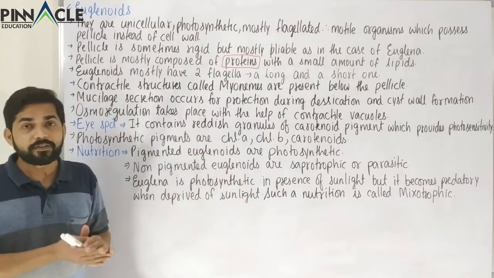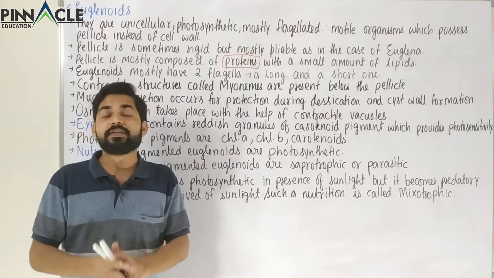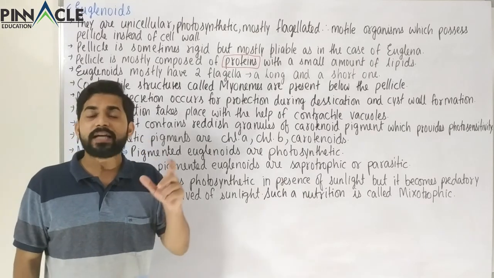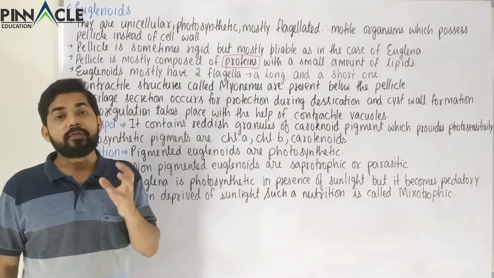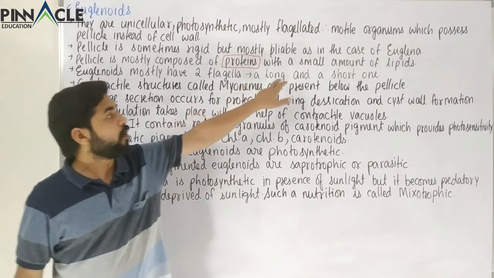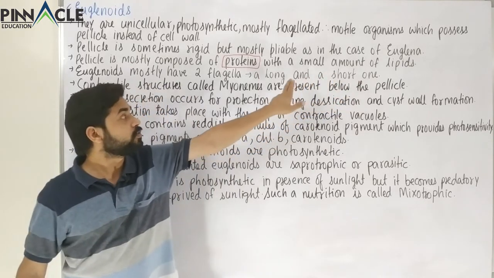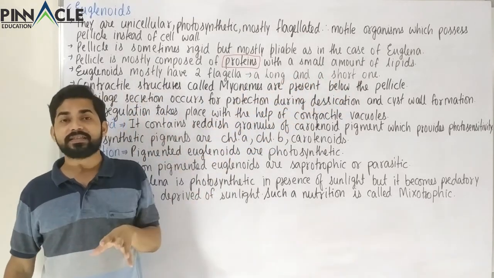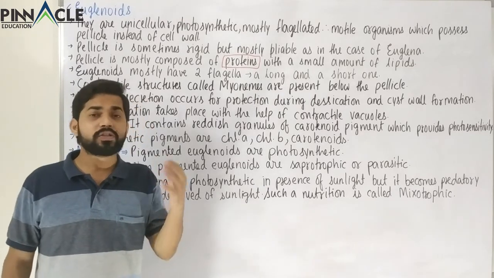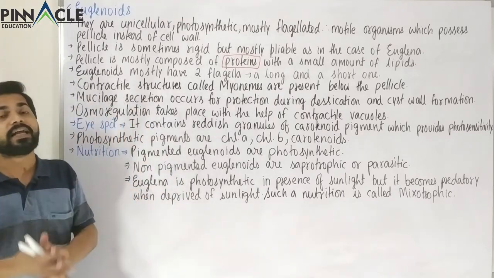The shorter flagellum is attached to the longer flagellum in a region called the paraflagellar body, and that paraflagellar body is also a photosensitive area. So that area can detect light.